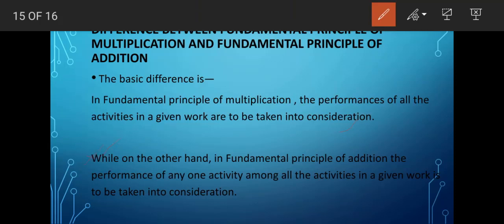While on the other hand, in the fundamental principle of addition, the performance of any one activity among all the activities in a given work is to be taken into consideration. Means suppose in a particular task there are several activities to be performed. In case of fundamental principle of addition, the performance of any one activity under this main task will have to be performed, and that has to be taken into consideration. So the basic difference is this only.